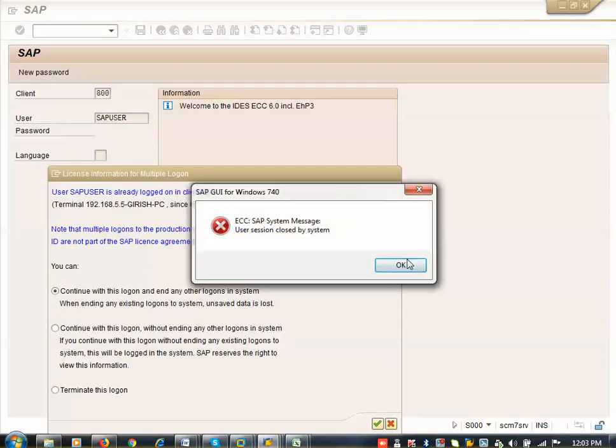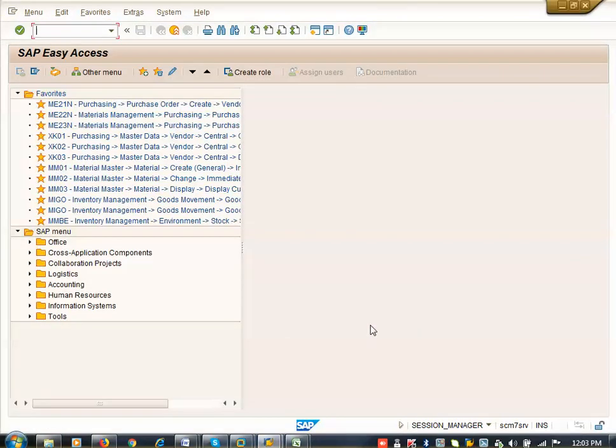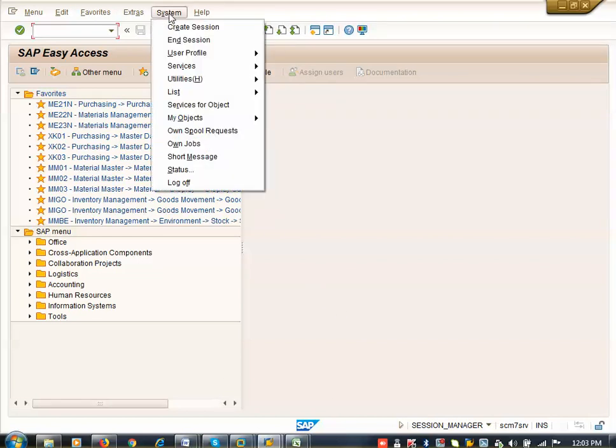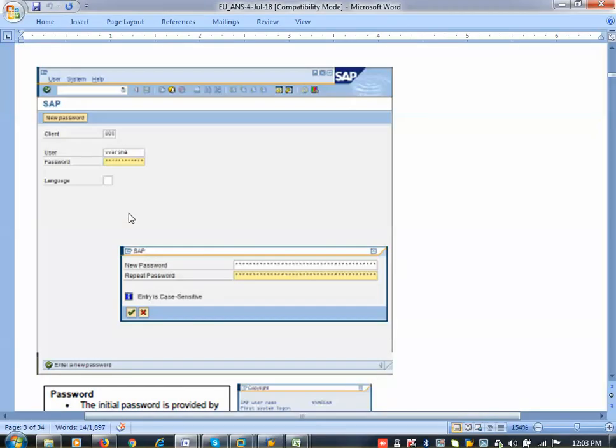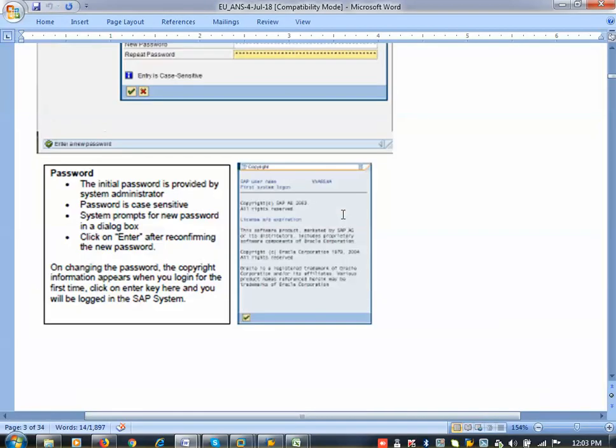Now when I log in here, because I am already logged in with another ID, it logs off. This is the log on. How to log off here? Go to System, Log off. This is the log off. I can log off, just as I can open and close Internet Explorer the same way here.